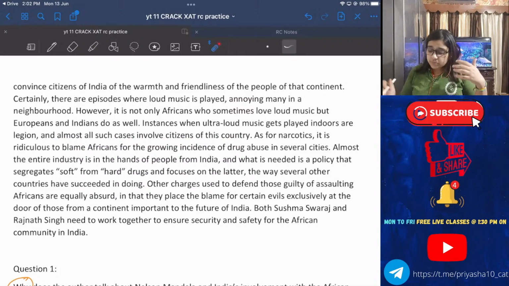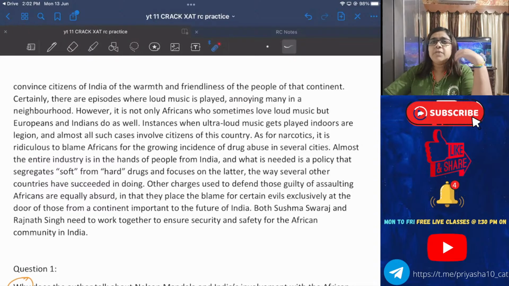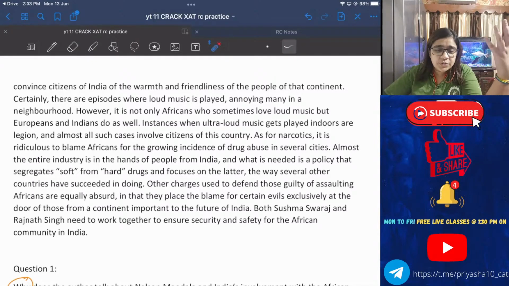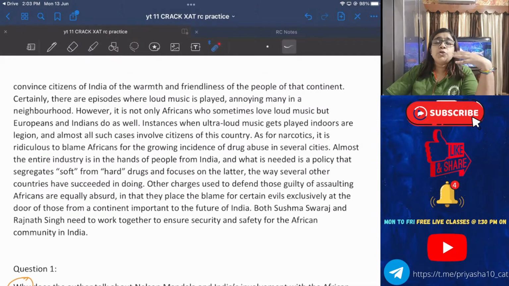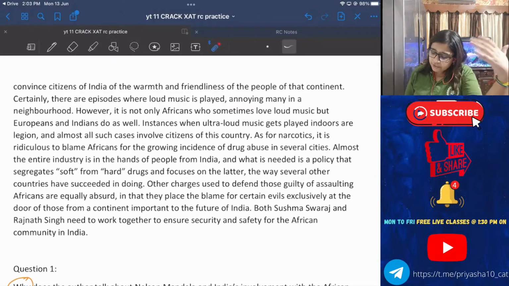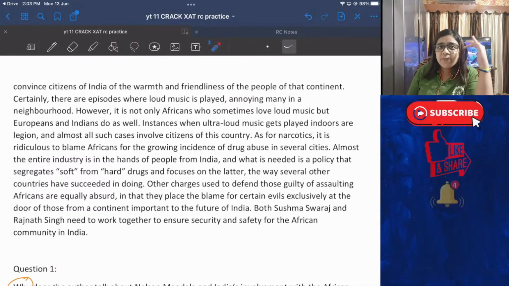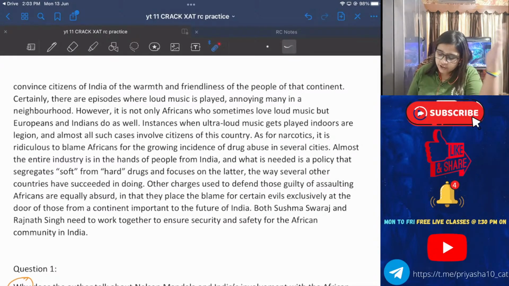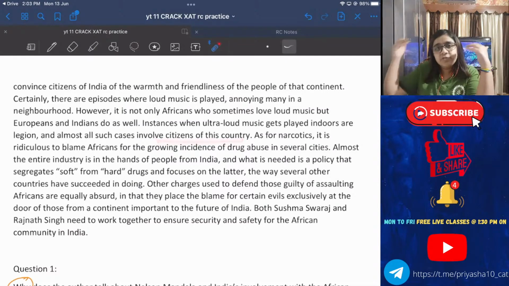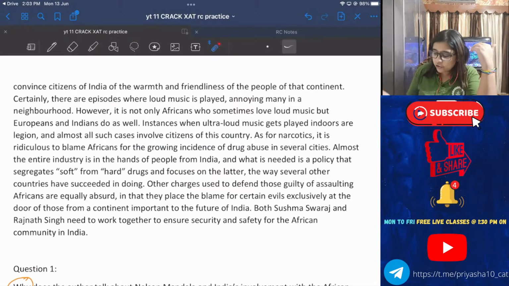So here we are again talking about what? We are again talking about the case where ultra loud music is heard. Okay, lots of, you can say, too much. Legion means too much. Okay, so when too much music is played, people start blaming it on Africans, but that's not the case. It involves citizens of this country, that means India also.